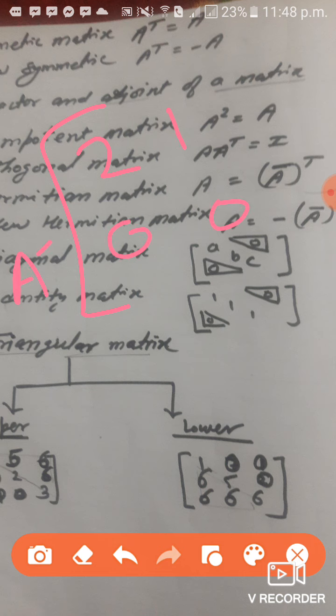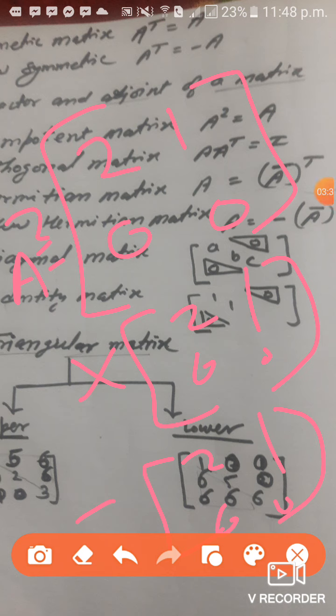If I multiply matrix A by itself, 2 1 0 0, I will get the same matrix 2 1 0 0. Therefore matrix A is called an idempotent matrix.